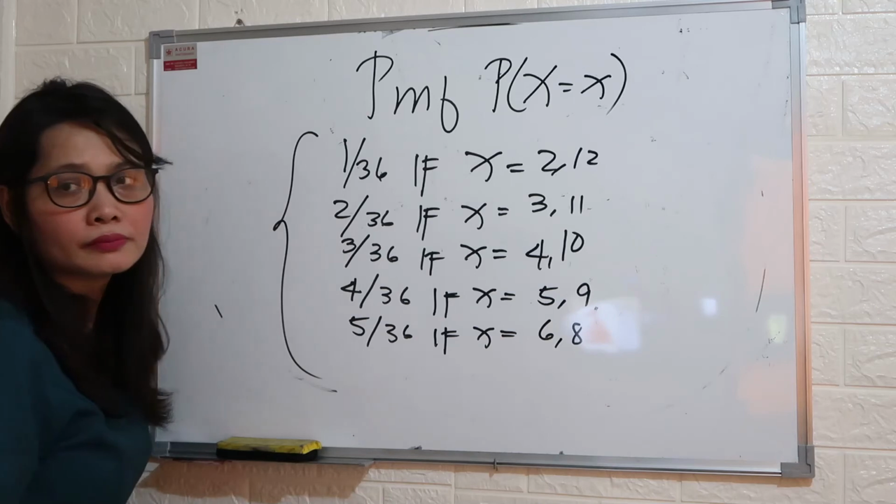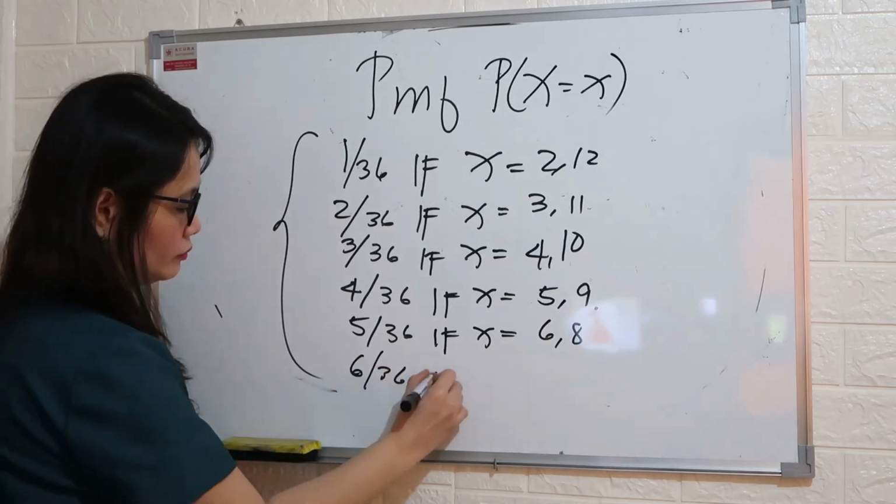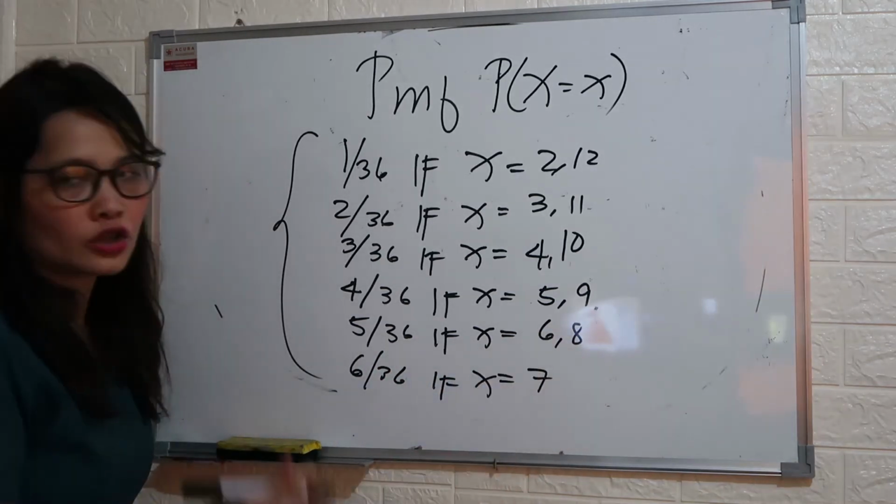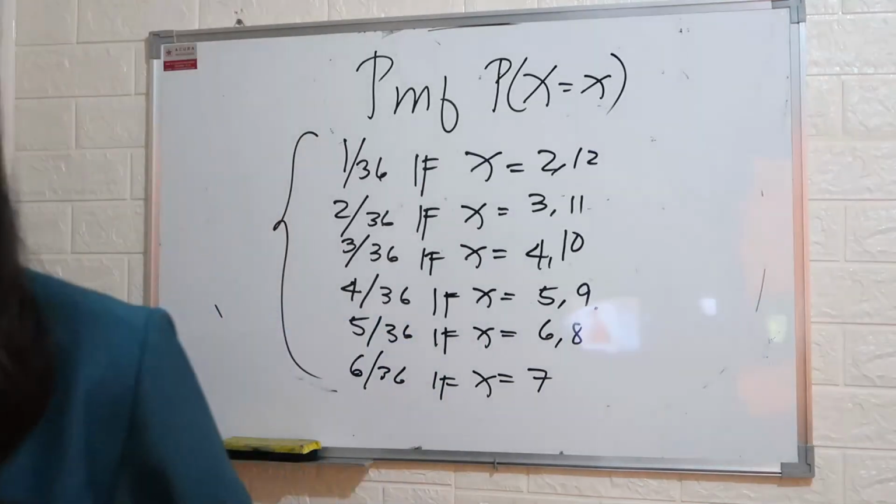And 6 over 36 is x equal to 7. Okay, so that is our probability mass function using the formula.